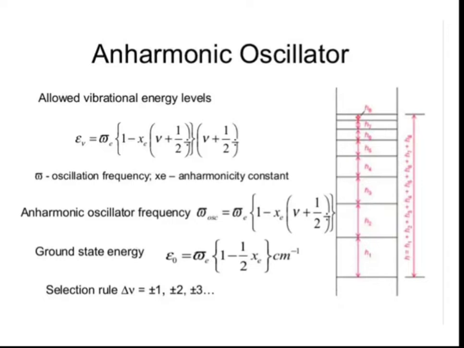Here omega bar E is the oscillation frequency, and xe is the anharmonicity constant.